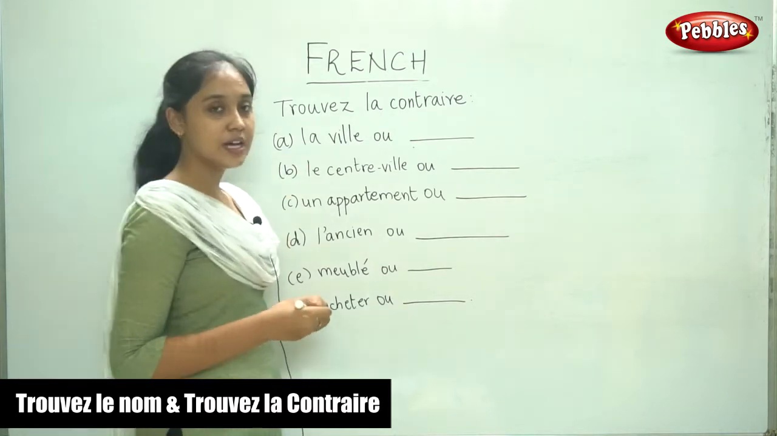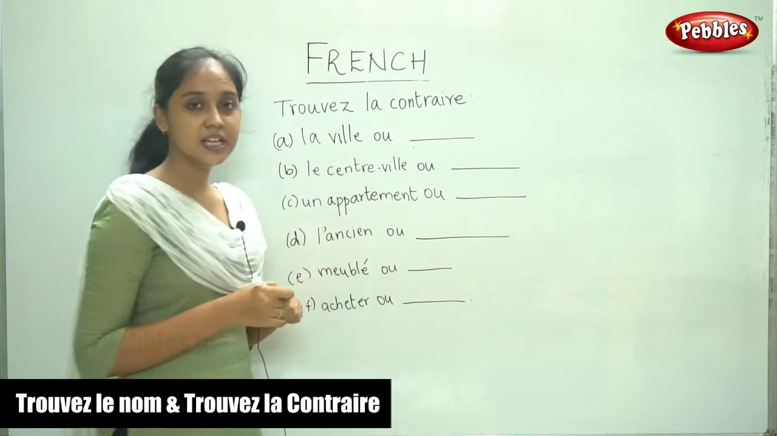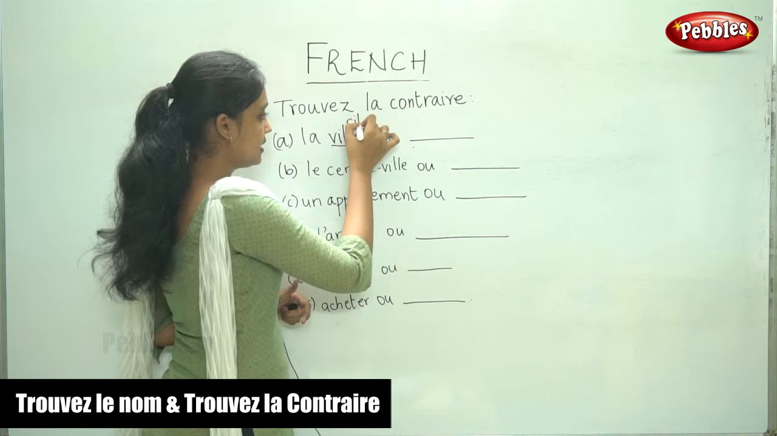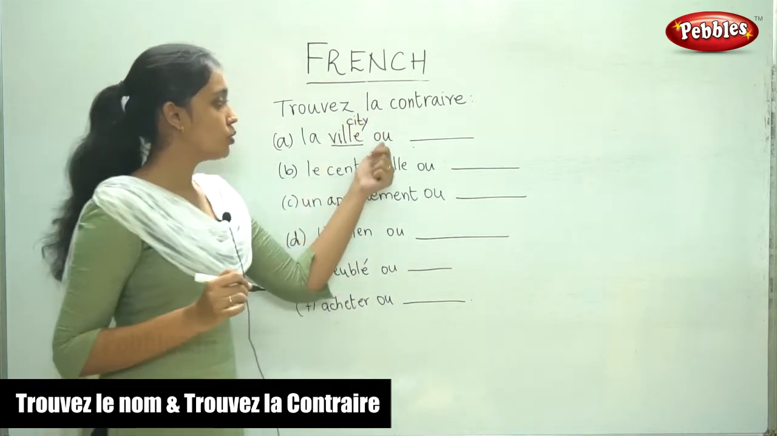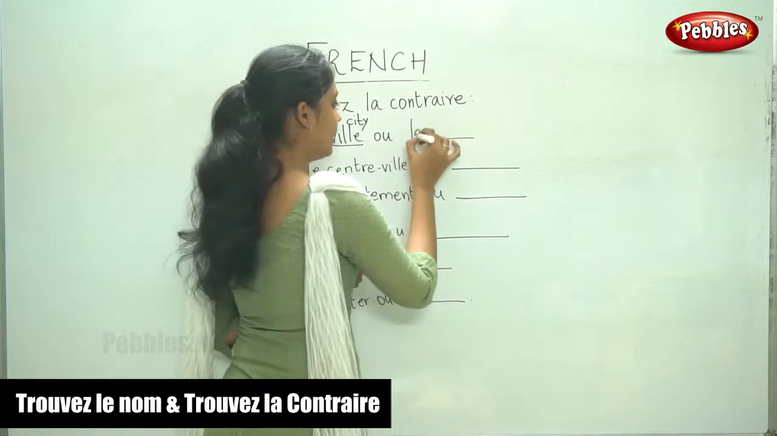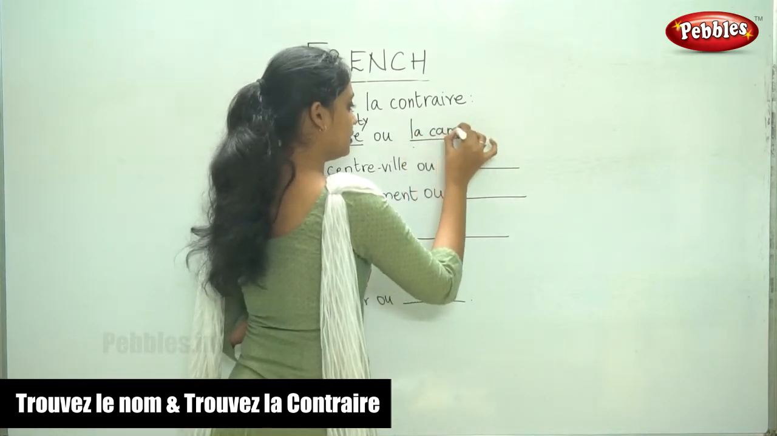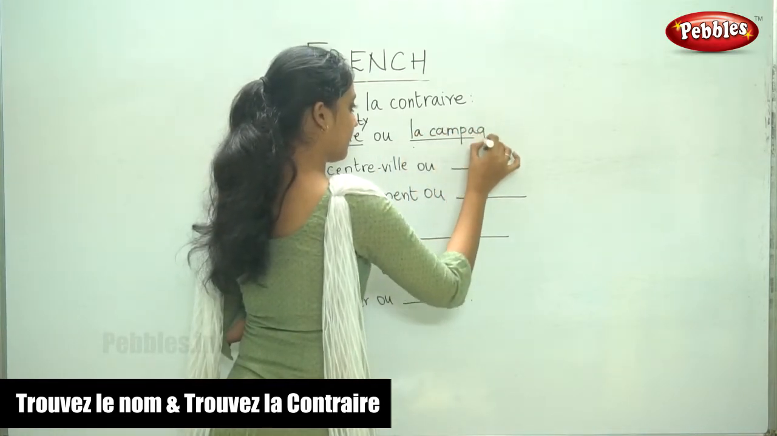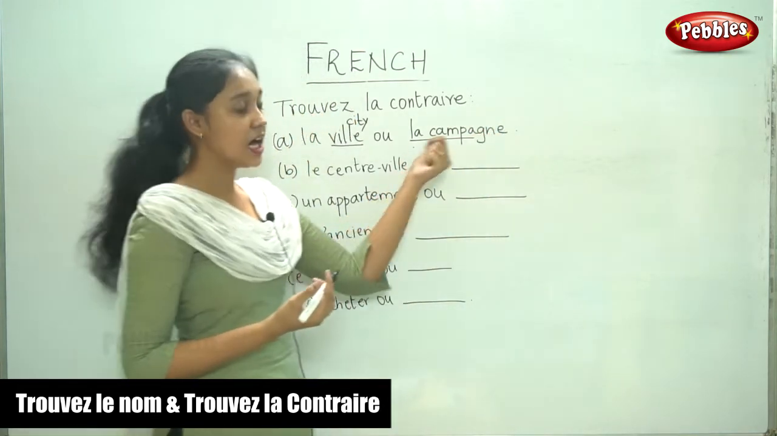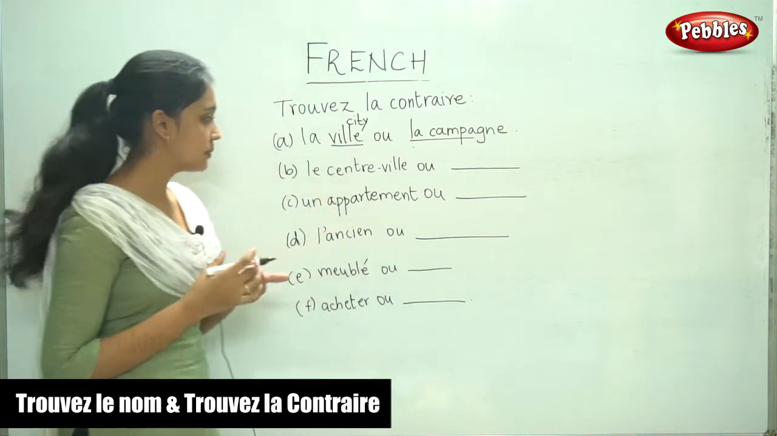So the first one is la ville, the city. So what would be the opposite of the city? It is la campagne. La campagne. It means the countryside.